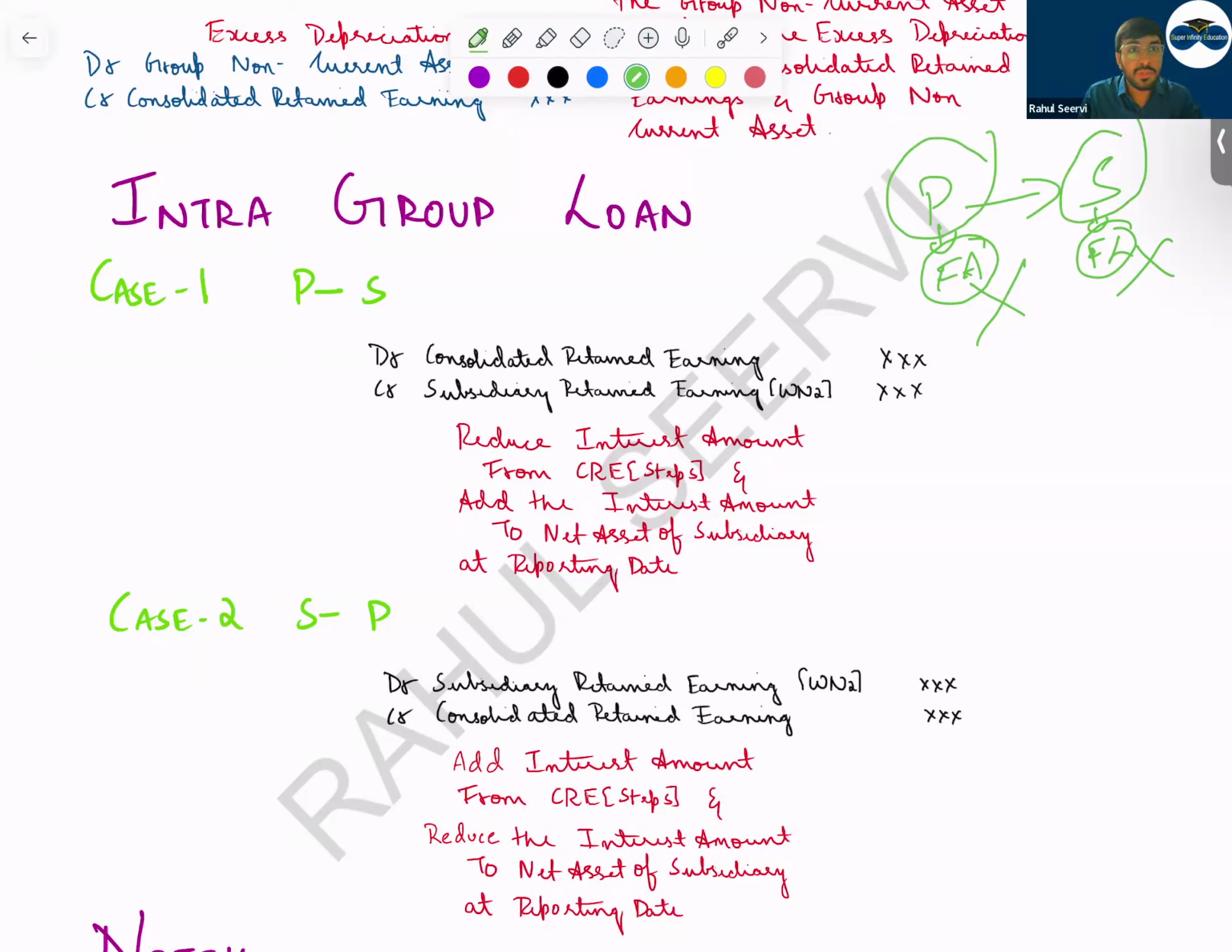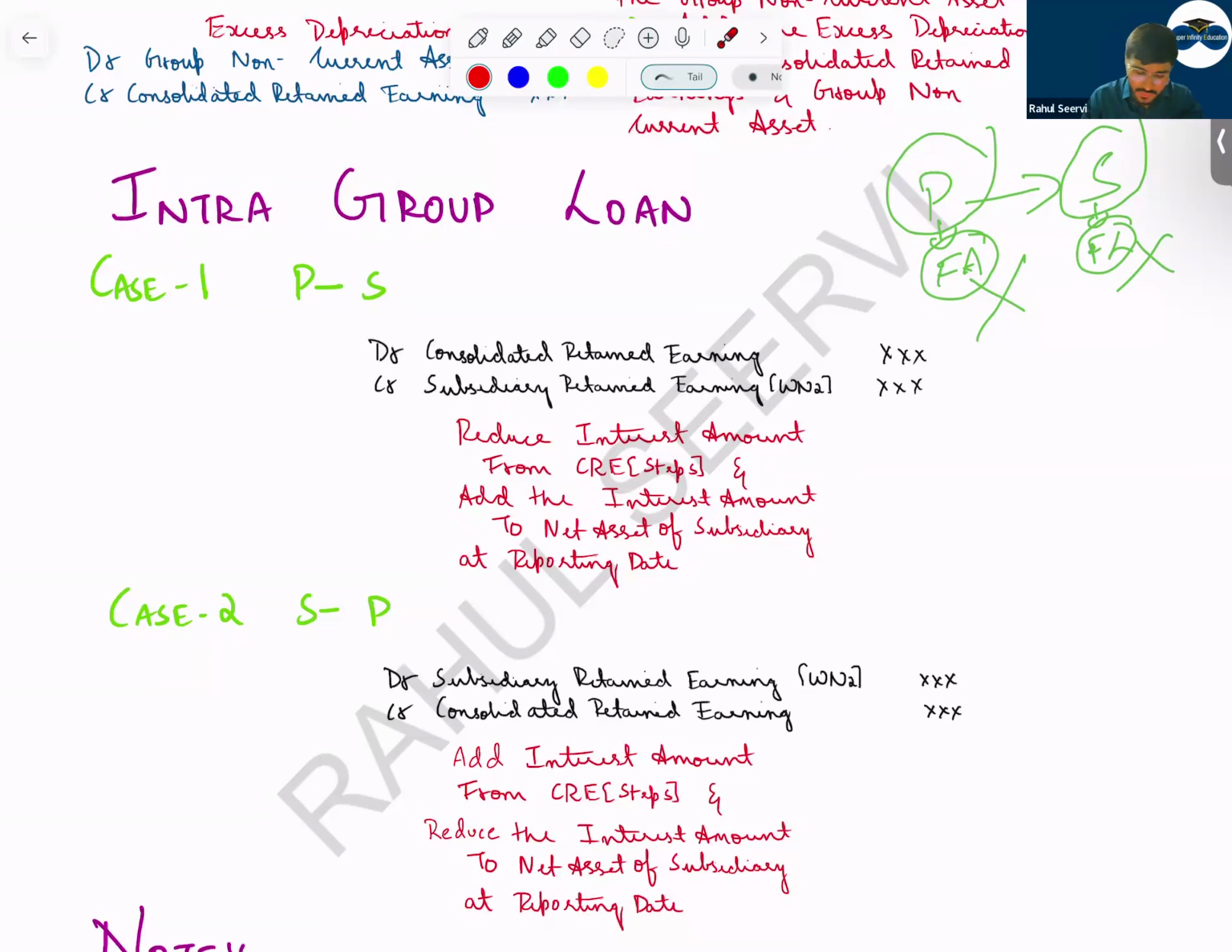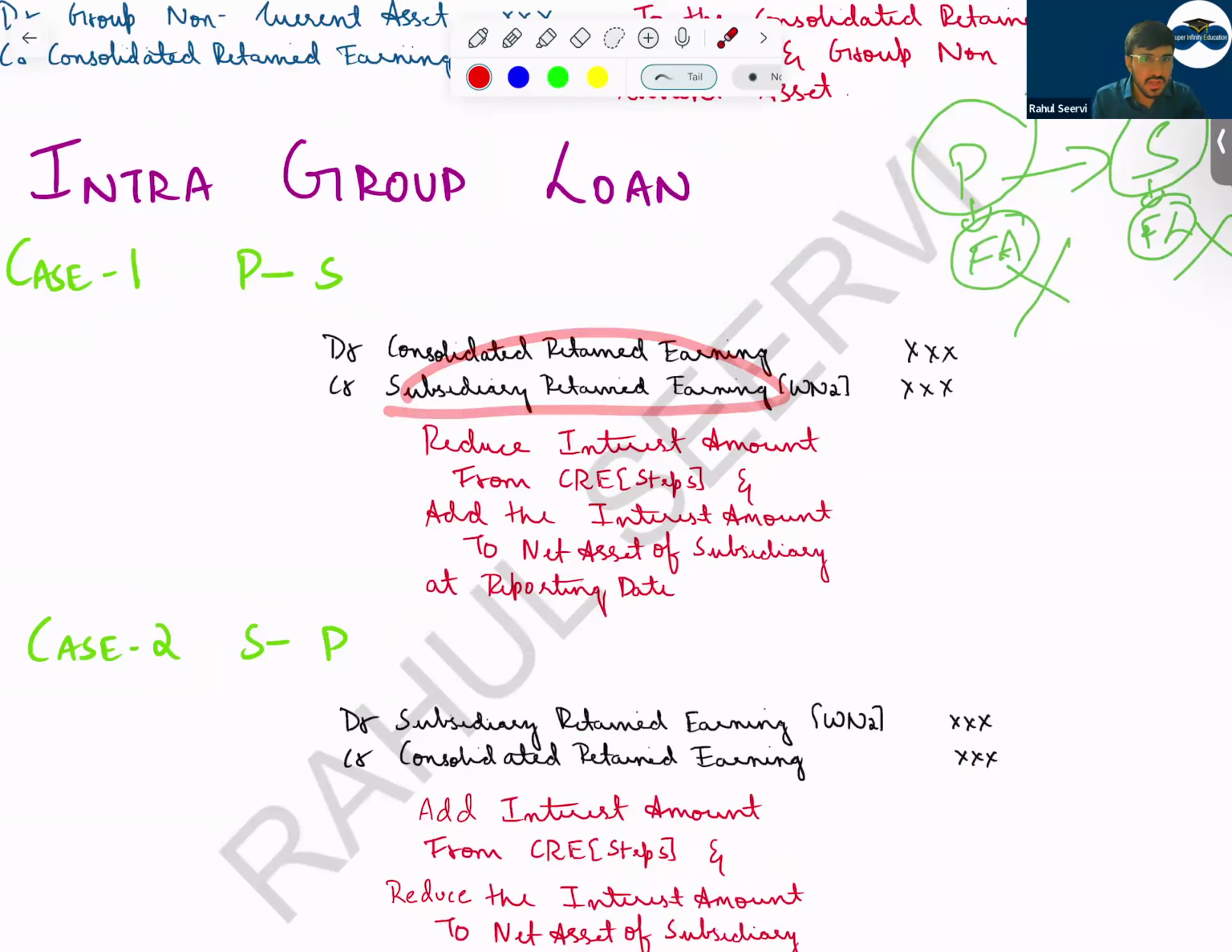Normally, this is tested in your P&L. But by chance, if it comes in the balance sheet, how should you do the adjustment here? Parent company recorded interest income, so parent company retained earnings is more. So we reduce the consolidated retained earnings. Subsidiary company recorded expense, that means the retained earnings of the subsidiary company is less, so we have to increase it. So reduce the interest amount from consolidated retained earnings and add the interest amount to the net asset of the subsidiary at reporting date.